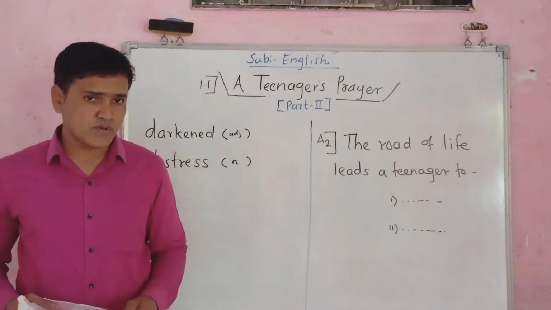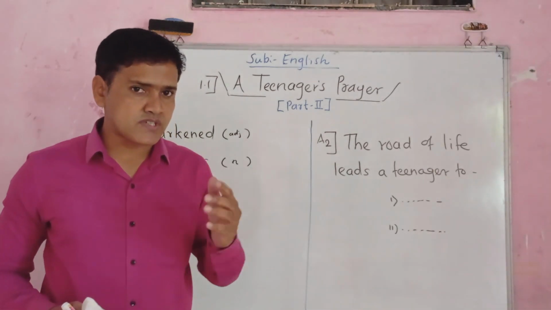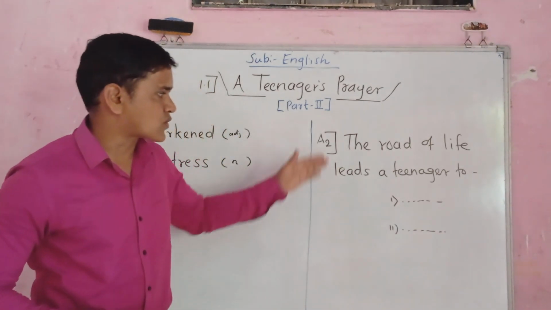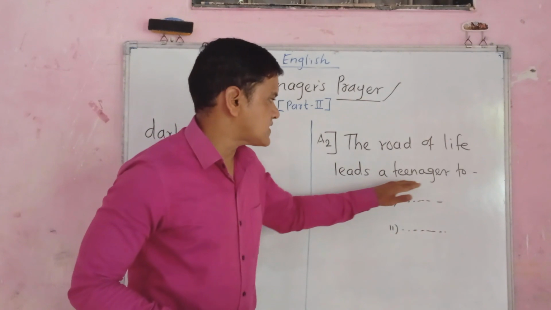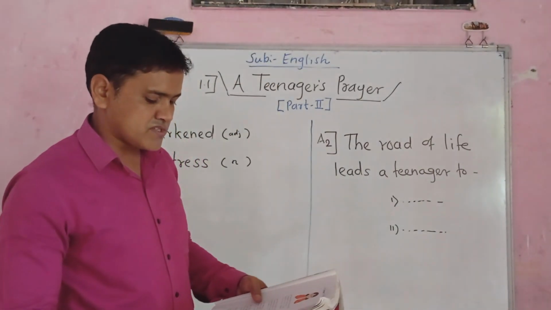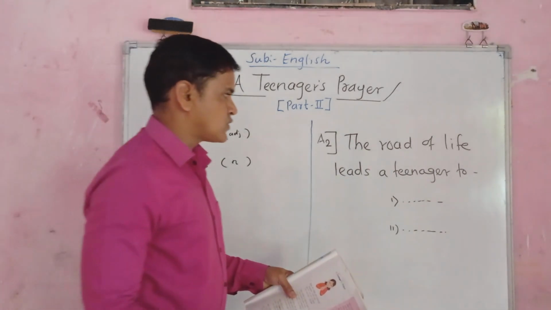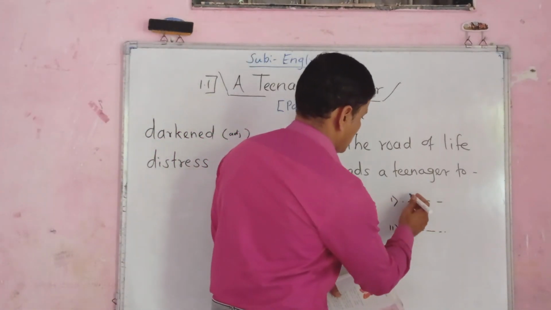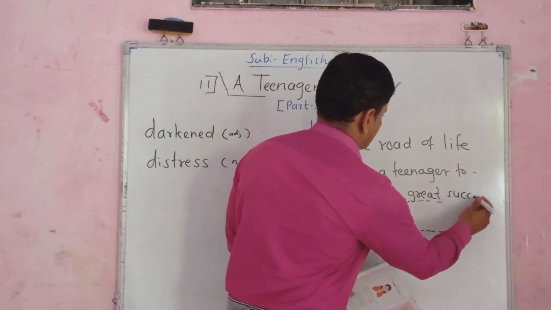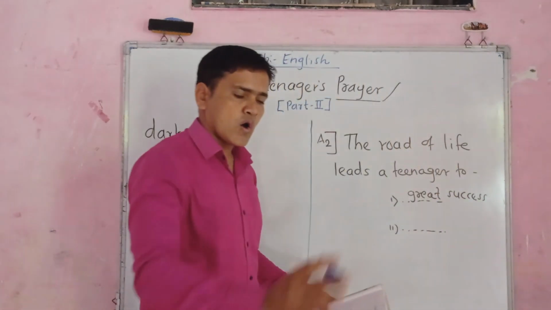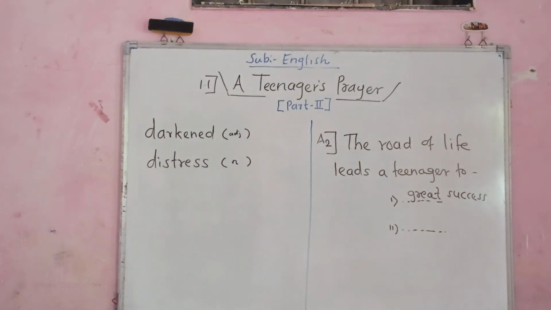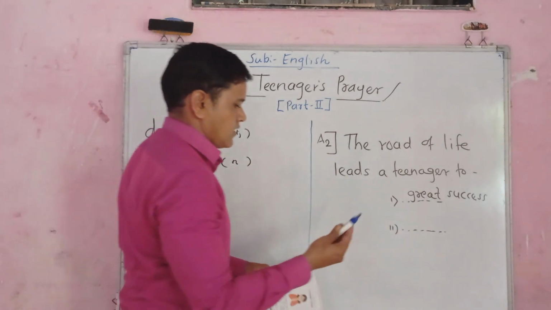Okay friends, I hope you read those lines again and got the answer. So tell me, what is the answer? The road of life leads a teenager to dash dash or dash dash. What is the exact answer? To great success, or, here I write or, I would like to use another pen.